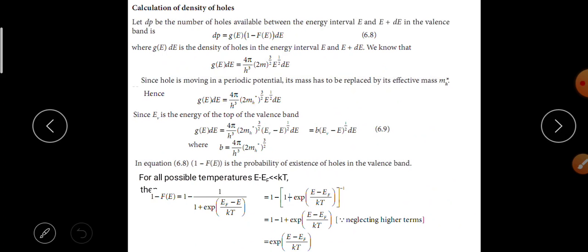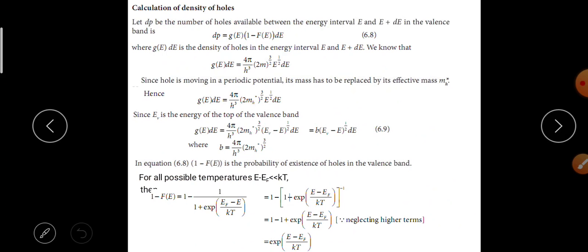Since the hole is moving in a periodic potential, its mass has to be replaced by its effective mass mh. Hence G of E into dE is equal to 4 pi by h cube into 2mh whole power 3 by 2 E power 1 by 2 into dE.